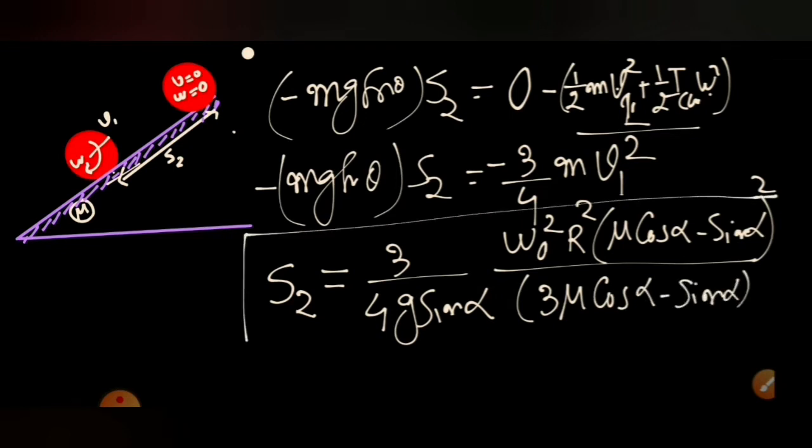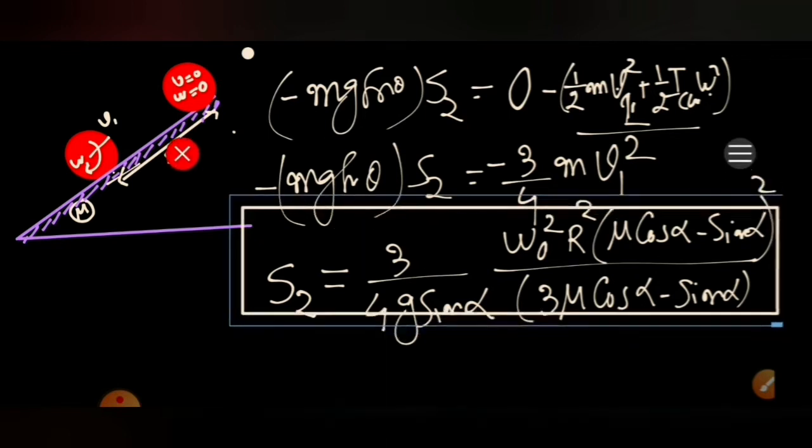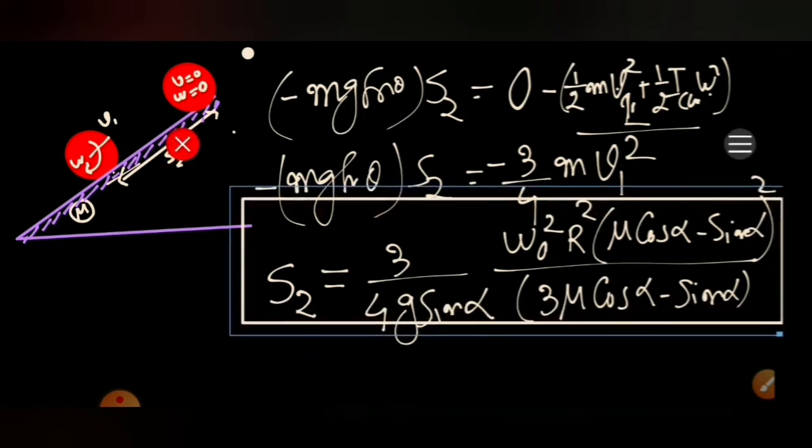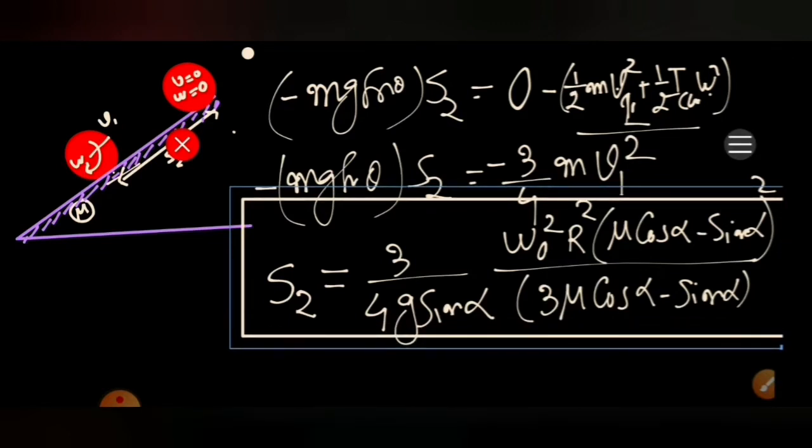This is the value we obtain for S2, the displacement of the center of mass of the cylinder from when sliding stops, through pure rolling motion, until it finally comes to rest.